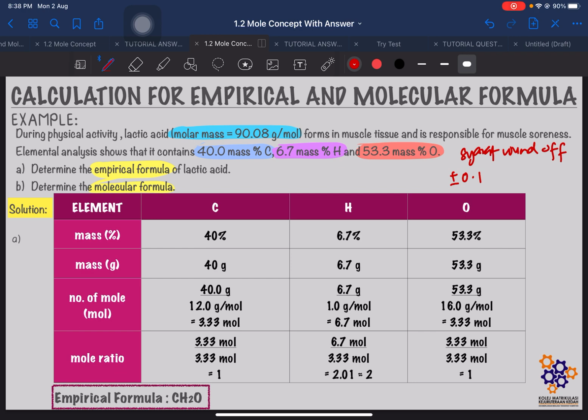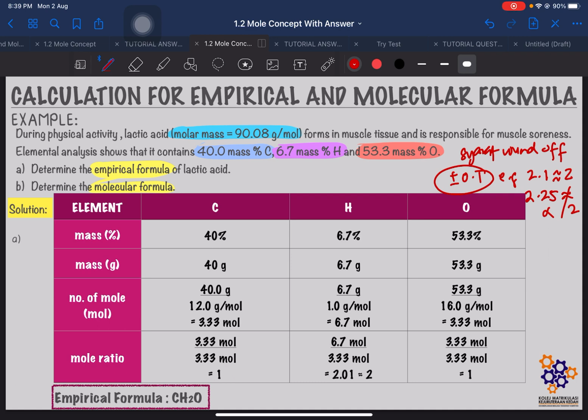More than 0.1 or less than 0.1, you cannot round off. So for example, if the mole ratio we get is 2.1, we can round off to 2. If we get 2.25, we cannot round off to 2. Cannot. We can only round off plus or minus 0.1.